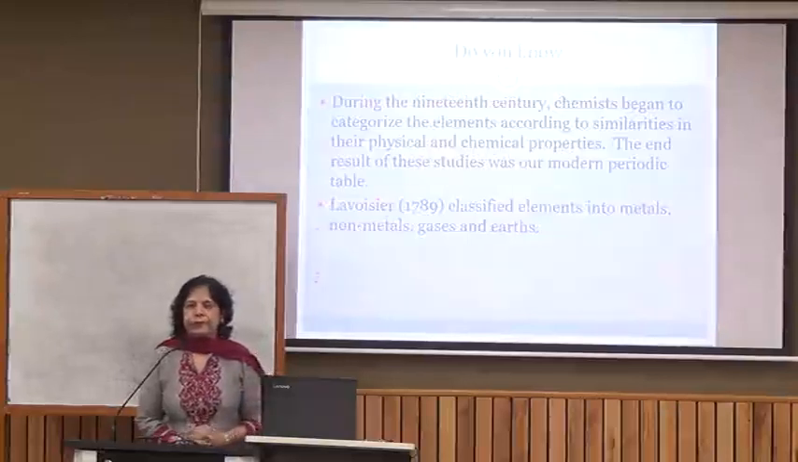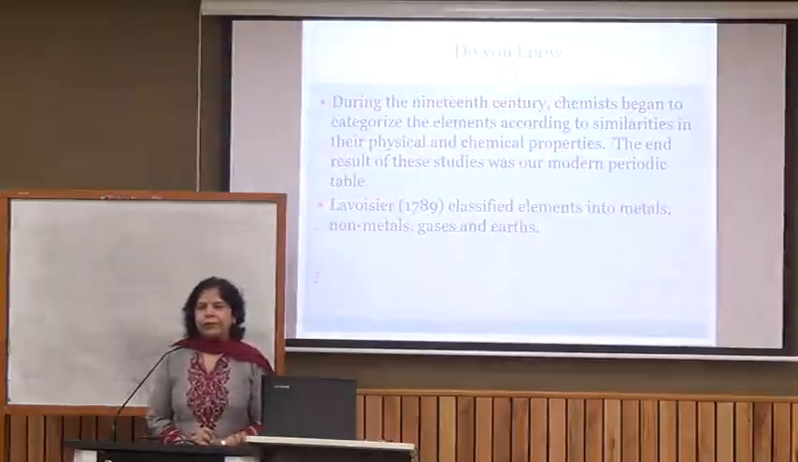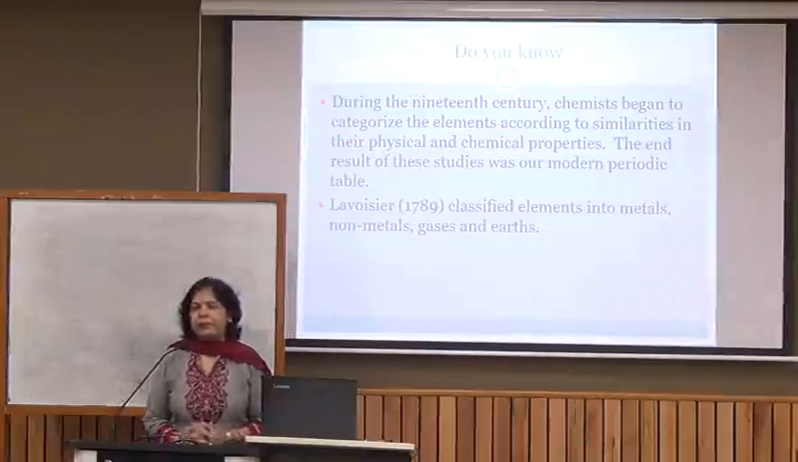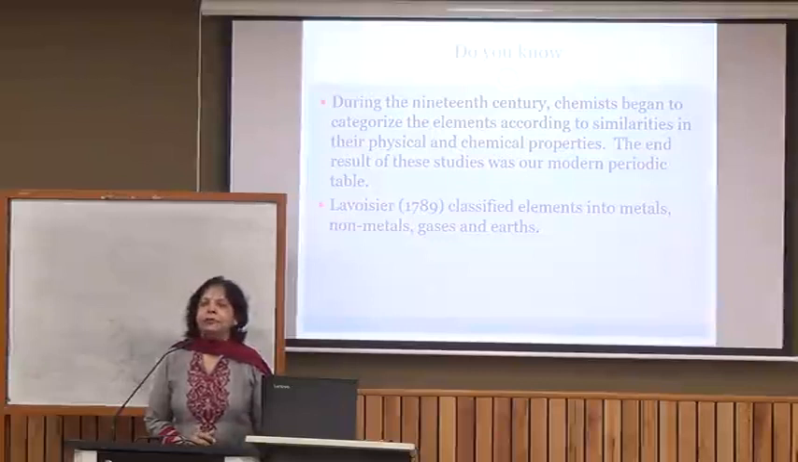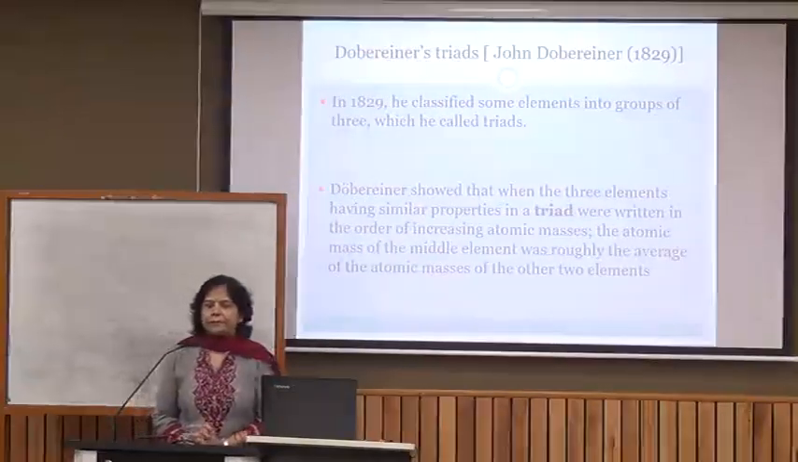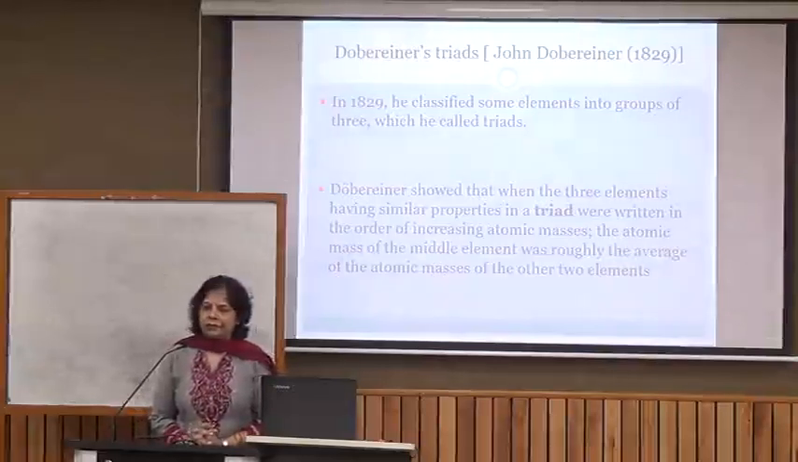So first, what is the need of classification? Earlier, only a few elements were known to the scientists, so it was easy for them to study the properties of those elements. But later on, more and more elements were discovered. So it became difficult for the scientists to study the properties. So they tried to classify the elements. The first classification was done by Lavoisier. He just divided all known elements into metals and non-metals. At that time, in the 19th century, scientists knew elements can be classified on the basis of similarity in physical and chemical properties. The next classification was done by Dobereiner.